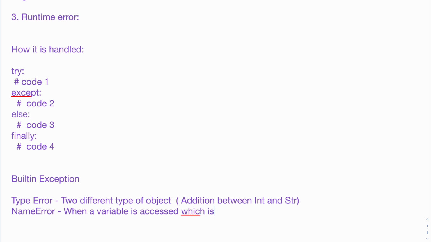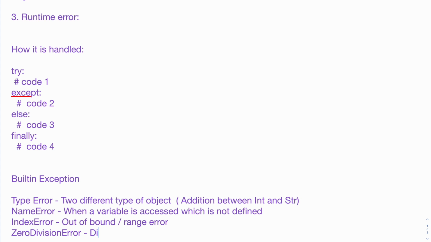We also saw index error, which was an out of bound or out of range error. We also saw zero division error, and this was your division by 0, right?